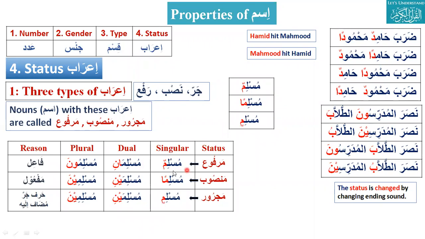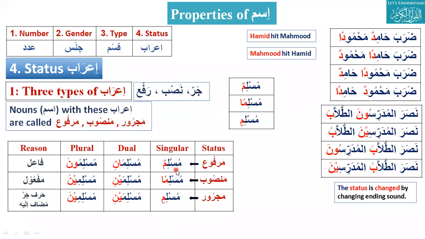Wa alaikum assalam. Start from singular and dual, all the marfu and mansub. Nasir, Nasirun, Nasiran, Nasirin. So Nasirun will be Marfu, Nasiran will be Mansub and Nasirin is Majroor.